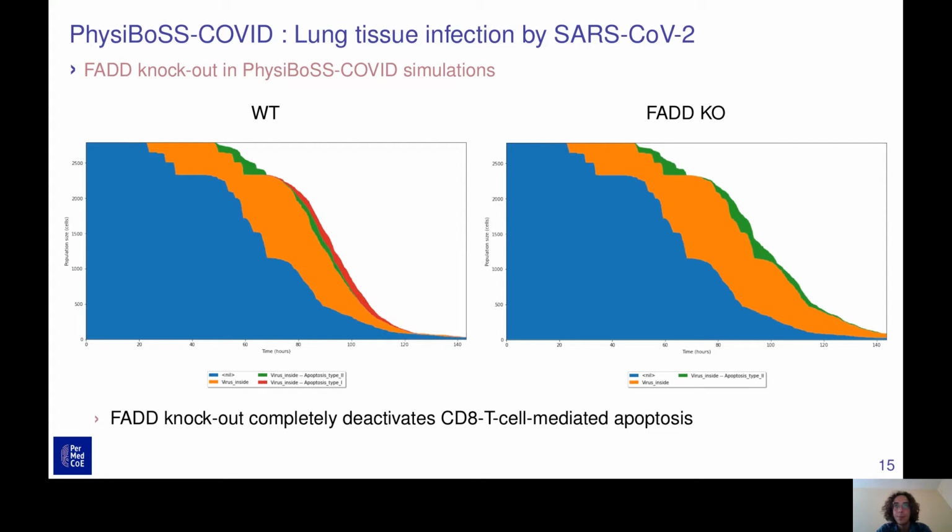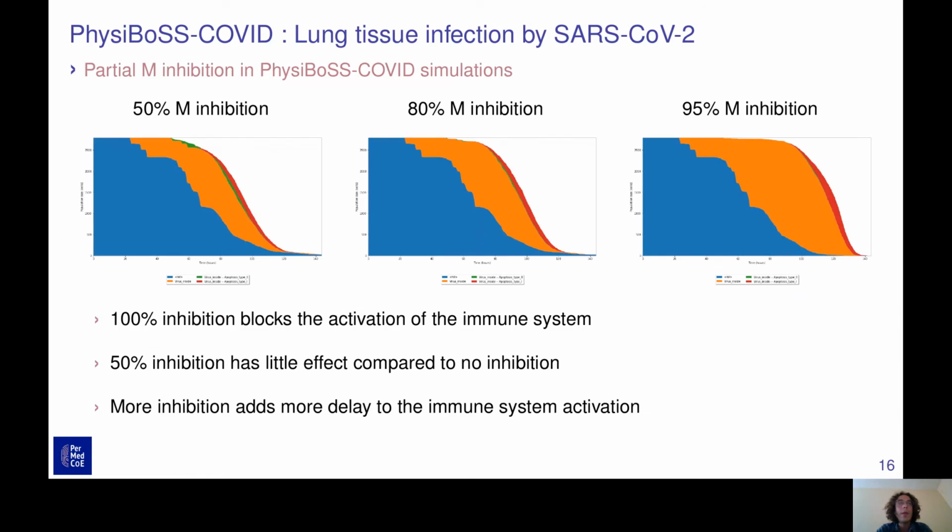mediated apoptosis. But when we knock out the FAS gene, the FAS receptor, we don't see any more of these deaths mediated by the CD8 T cells. So we really are preventing this apoptosis, which is mediated by CD8 T cells. But as you can see, you don't have any real qualitative differences in the evolution of the population of epithelial cells that will all die in more or less the same time scale.